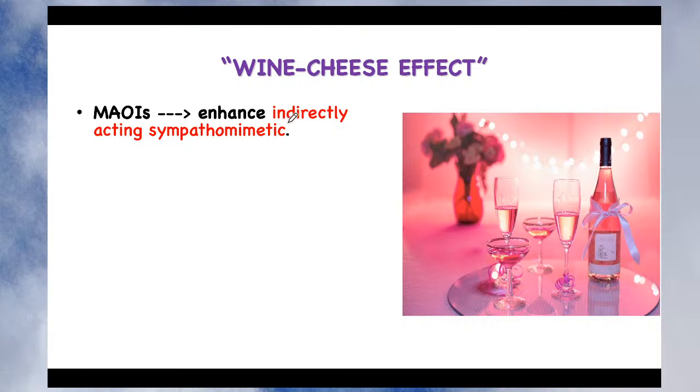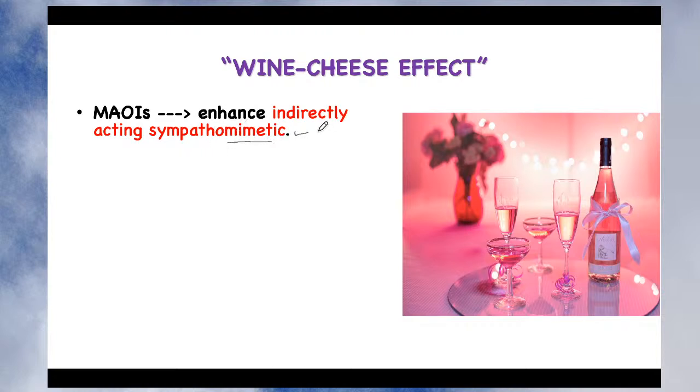Monoamine oxidase inhibitors enhance indirectly acting sympathomimetic drugs. They indirectly produce stimulation of the sympathetic receptors, that is, adrenergic receptors. Obviously, their direct action is on increasing the level of noradrenaline. Noradrenaline is going to act on sympathetic receptors, that is, adrenergic receptors, and it mimics these receptors.